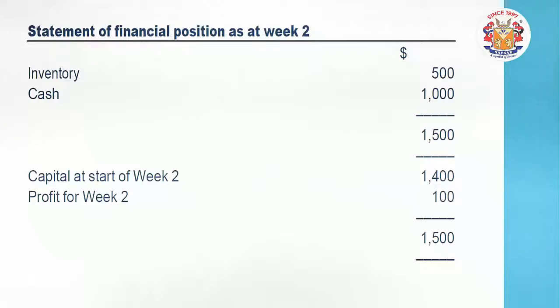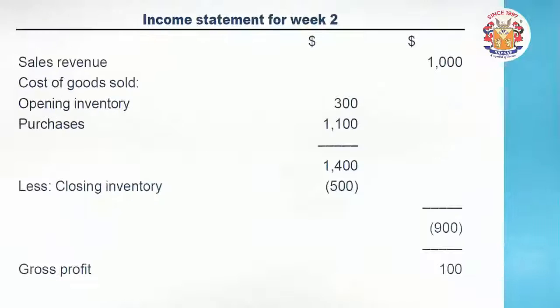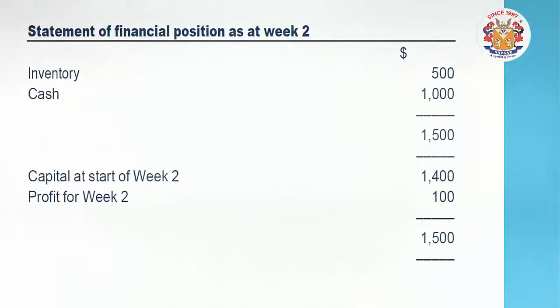You can see over here this 100 profit. The gross profit 100 we derived in the second week has been added to the capital part, 100, in the statement of position. Okay, hope you have understood how the question was made up for two different periods, where the income statement includes the closing and opening stock, and the connections between those things. Friends, we are learning the inventory chapter, the closing stocks and opening stocks, but it is an imperative part of the financial statements also. So it is very important to learn that too.